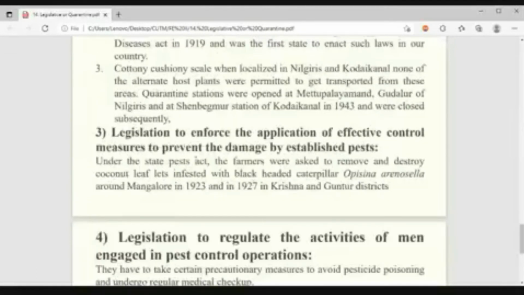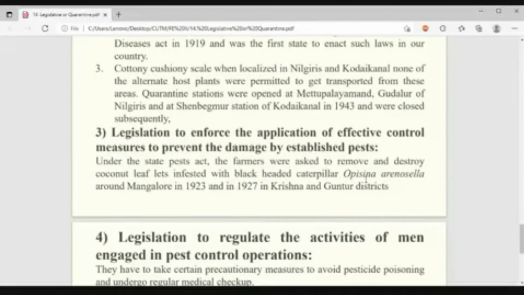Okay, now coming to the third one: legislation to enforce the application of effective control measures to prevent damage by the established pest. Suppose in the Nilgiri Hills that particular pest came. Now what needs to be done in those areas to suppress and eradicate the pest? This is your point number 3.